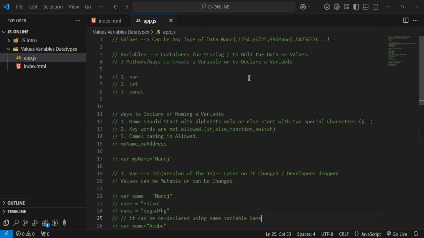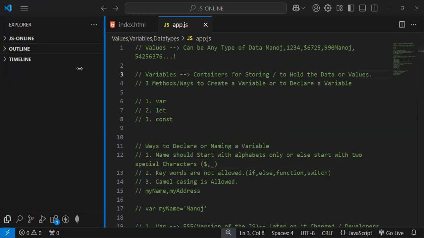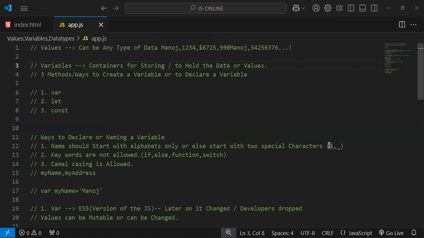So what are the rules for declaring or naming a variable? The variable name should start with alphabets only. It can be lowercase or uppercase, but it shouldn't start with numbers. Numbers at the start are not allowed. Only two special characters are allowed. What are the two special characters allowed while naming a variable? One is the dollar sign and the other is the underscore, right?